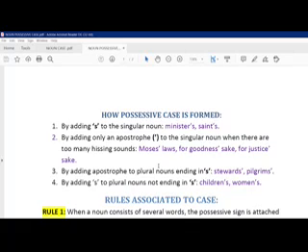Third, by adding an apostrophe to plural nouns ending in s, like stewards', pilgrims', I told you. If the noun is singular, you add apostrophe and then another s. If the noun is plural, you add s, and after that you add the apostrophe. And if the noun carries too many hissing sounds, then you add only the apostrophe and nothing else. And the last rule, rule 4, is by adding 's to a plural noun not ending in s, like children's. Here the noun is already plural, but there is no s after it. For a typical plural noun like children, women, we have to add apostrophe and then s in order to denote possession, ownership, authorship, or whatever it is.